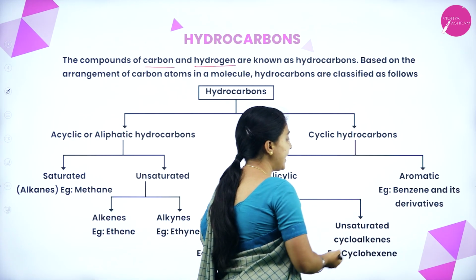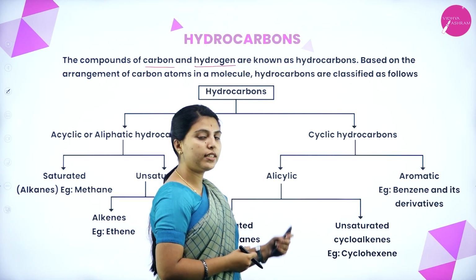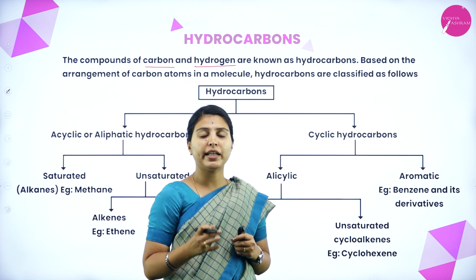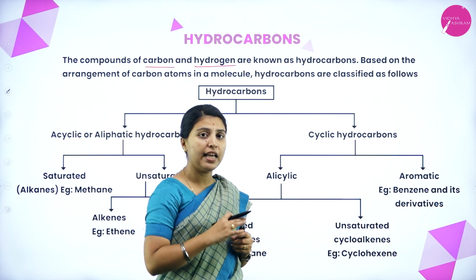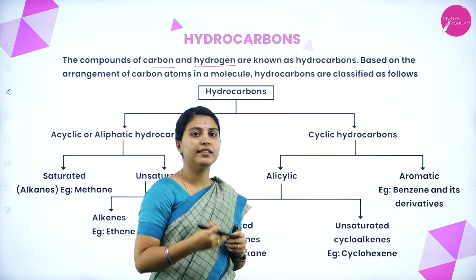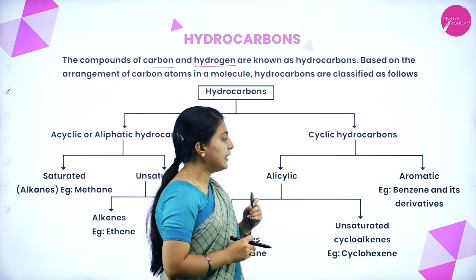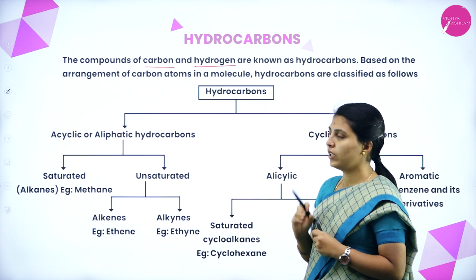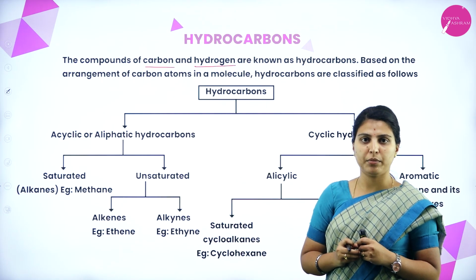Here cyclohexene is the example. And what is aromatic hydrocarbon? Aromatic hydrocarbon is nothing but a kind of hydrocarbon which contains a ring structure, means it will be benzene and its derivatives. So this is a classification picture for the compounds, hydrocarbons.